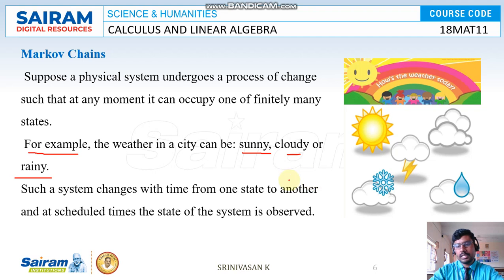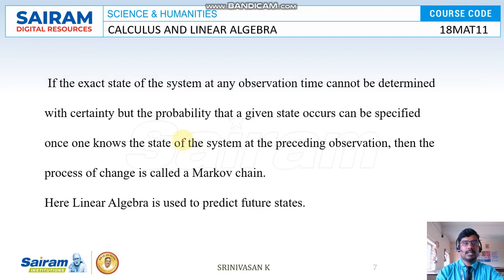How do they predict? Every day they predict by using the Markov chain. It's based on linear algebra. The next example: if the exact state of the system at any observation time cannot be determined with certainty, but the probability that a given state occurs can be specified once one knows the state of the system at the preceding observation, then the process of change is called a Markov chain.